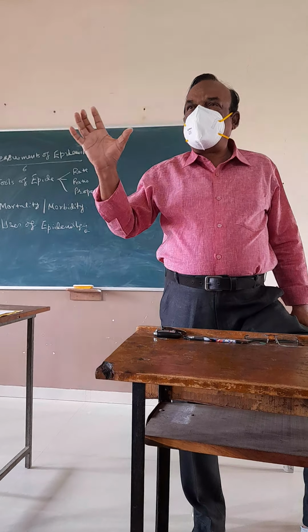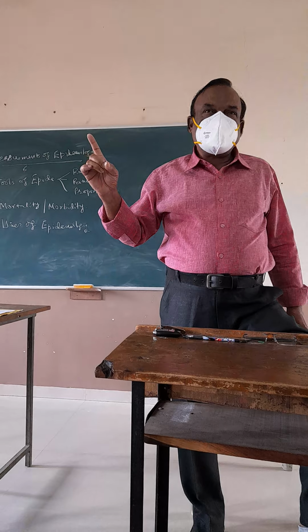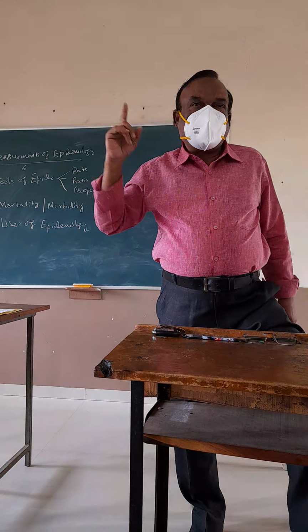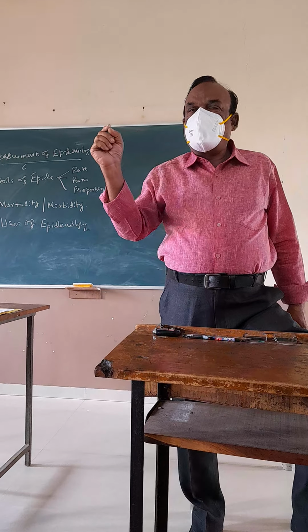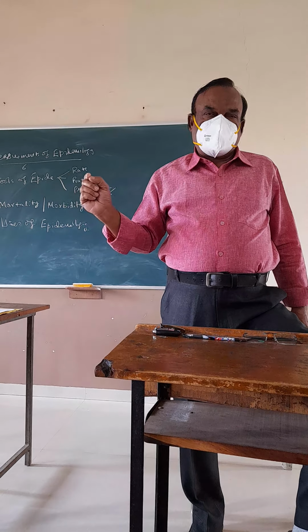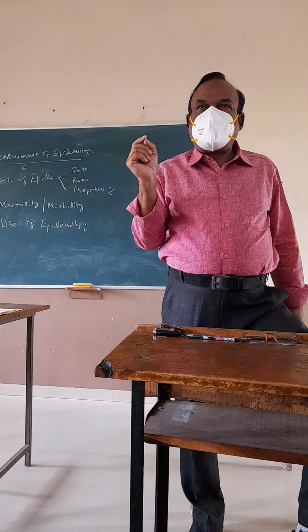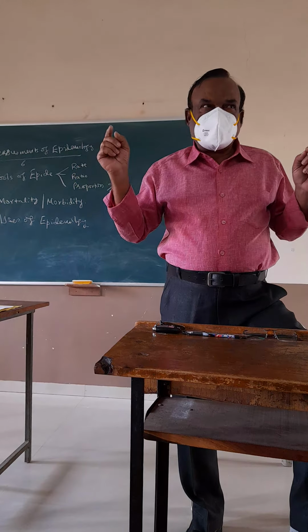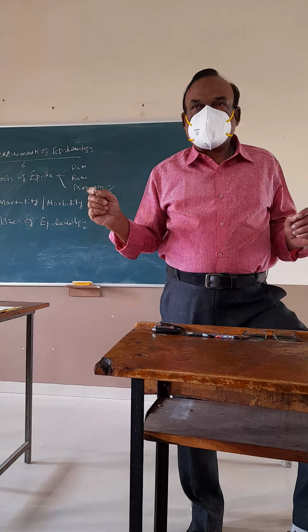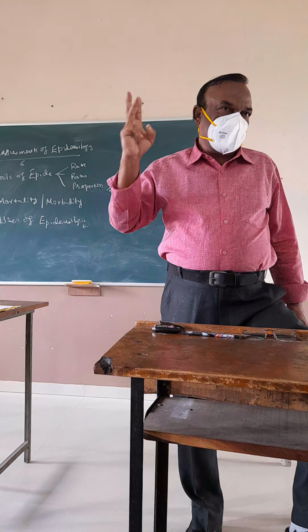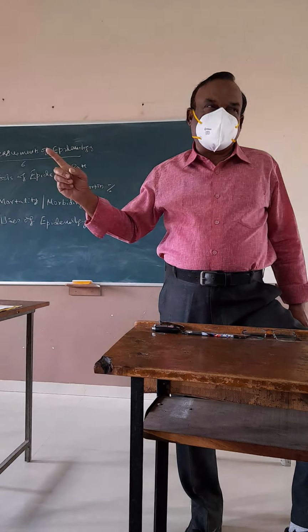There are 6 measurements of epidemiology. These are called the basic measurements of epidemiology. Number 1 is measurement of morbidity. Measurement of mortality. First you understand what is meant by mortality. Mortality means death. This is asked. So measurement of mortality, measurement of morbidity. Morbidity means 3 things: illness, sickness and disability.